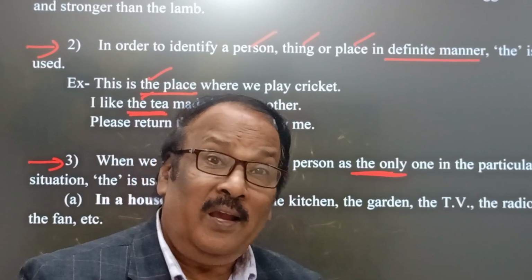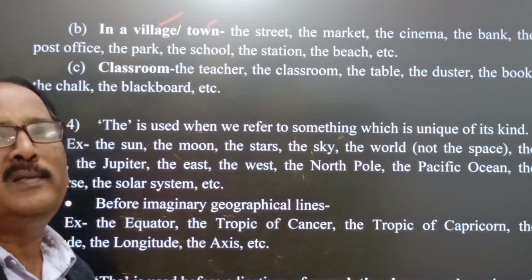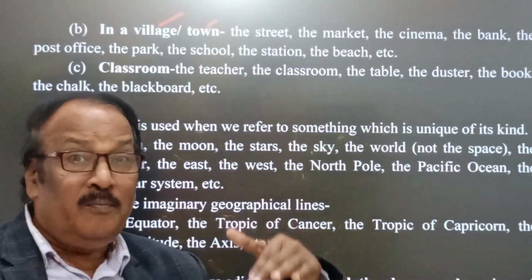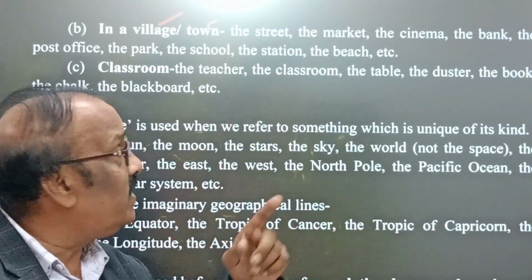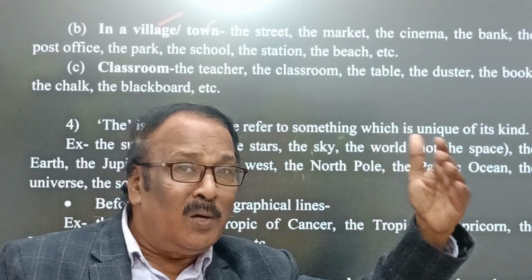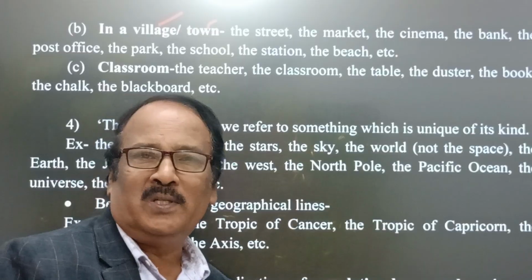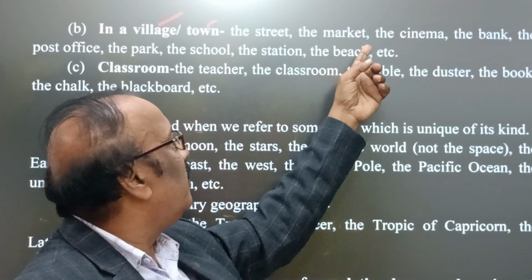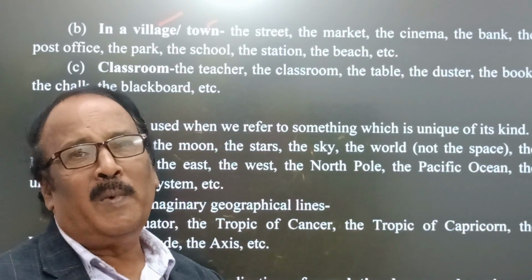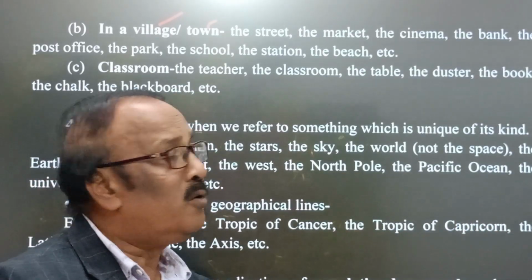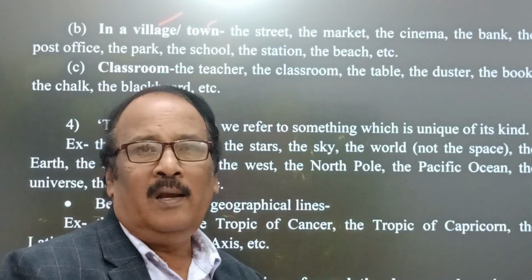Now come. Similarly, whenever we are in a village or town or city, this street before our house, this definite street, the market, the nearby market where you usually go and purchase things of your requirement, and the cinema hall which is very near to you, and the bank where you deal.